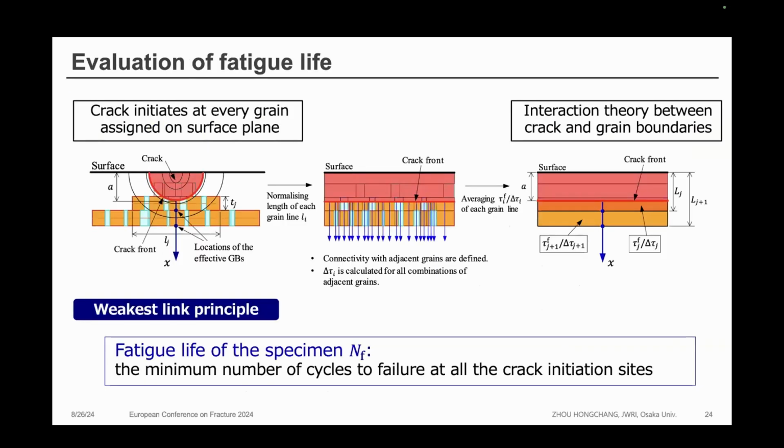This slide shows the procedure to evaluate the fatigue life. Firstly, we assume a crack will initiate at every grain assigned on the surface plane, and then define the microstructure distribution. By using the interaction theory between the crack and the grain boundary, we can calculate the CTSD and then calculate da/dN. We calculate the fatigue life of the specimens by using the weakest link principle. That is, the minimum number of cycles to failure among all the crack initiation sites is defined as the final fatigue life.